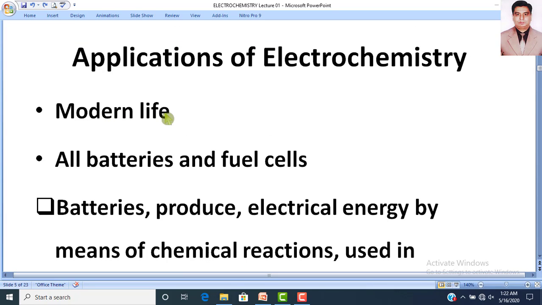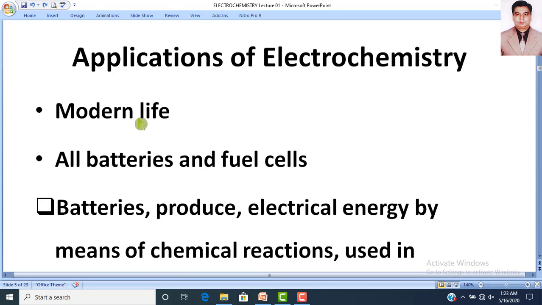Is it possible that we can live in this modern life without applying the basic concepts of electrochemistry? You can say that without applying the electrochemical concepts, the modern devices cannot be manufactured.